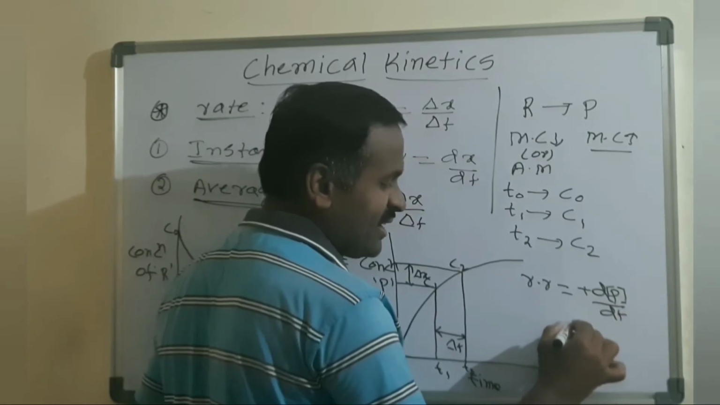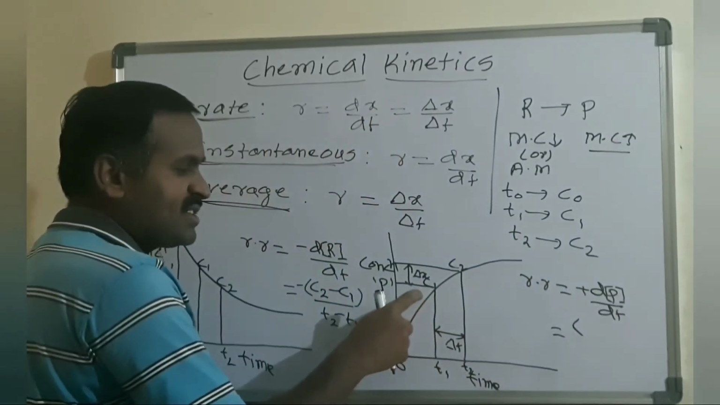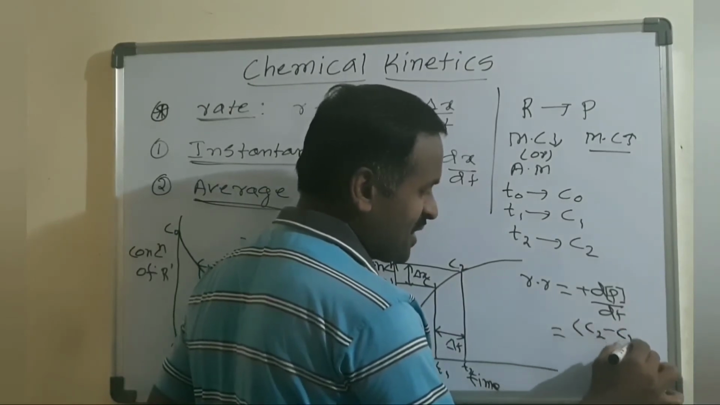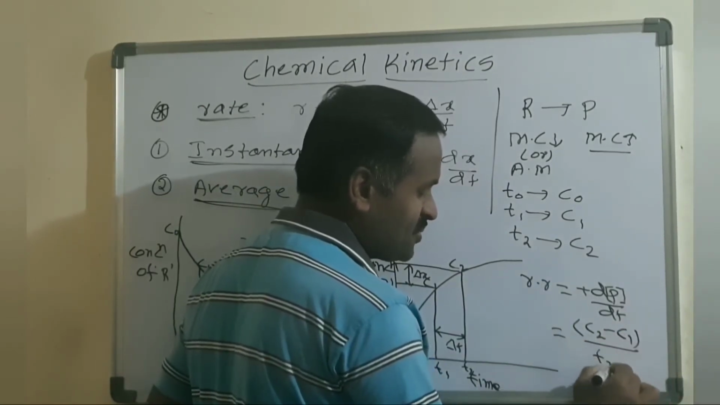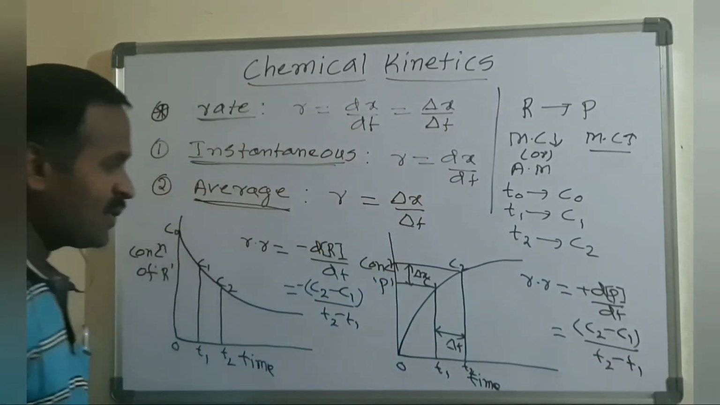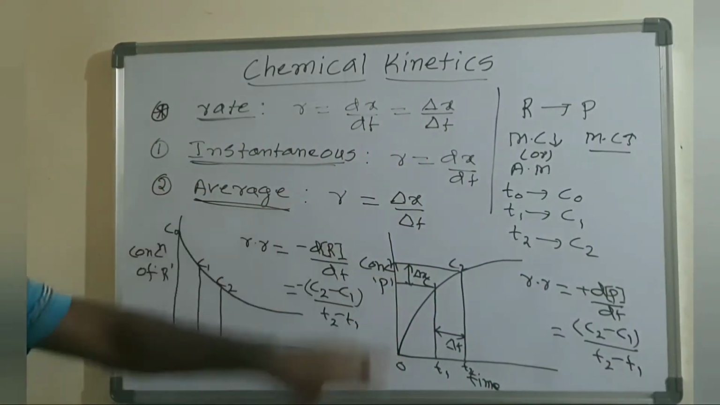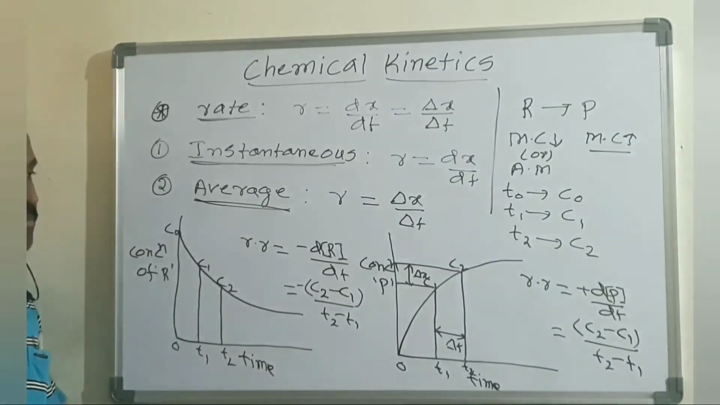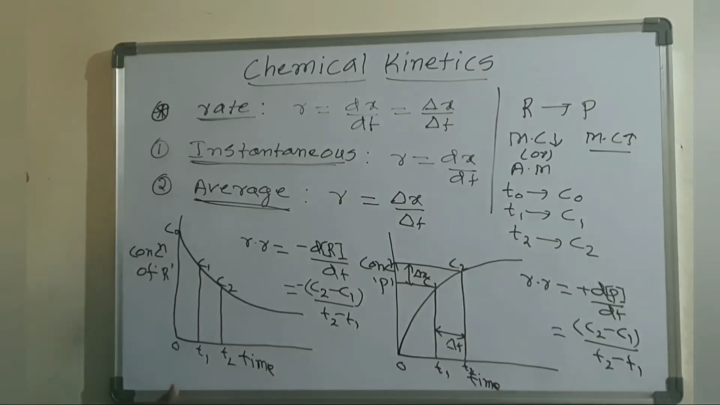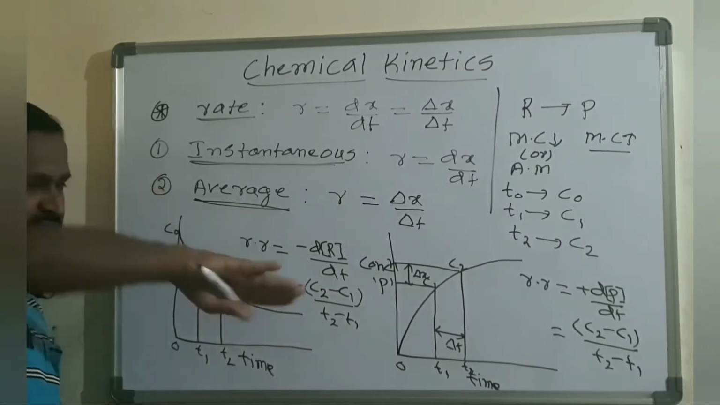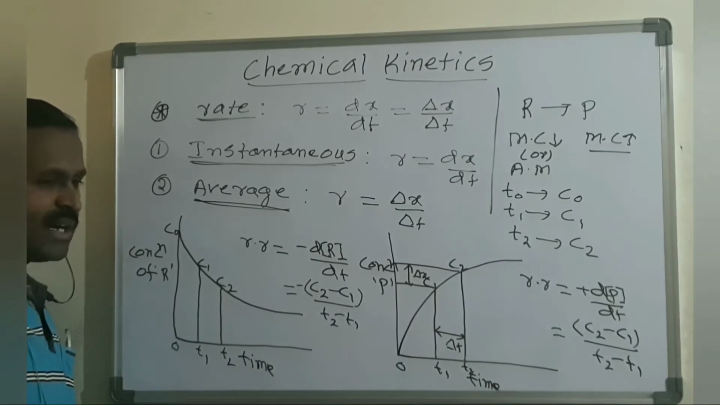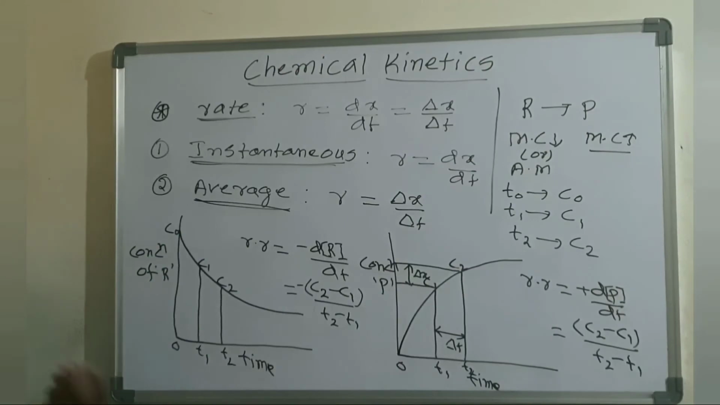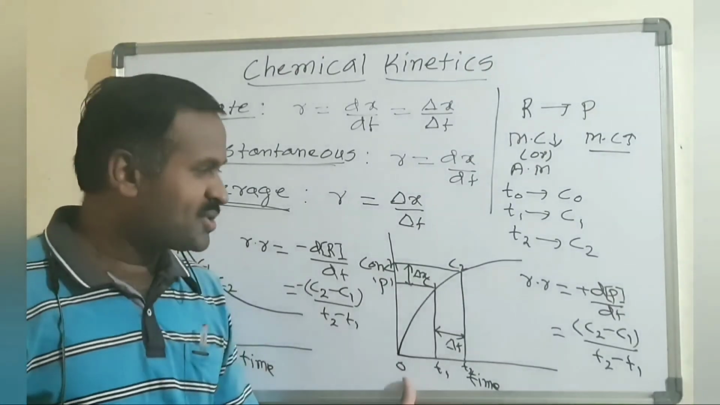So here I can write, concentration initially is a smaller value and finally a higher value, so I can write C2 minus C1 divided by T2 minus T1. This is a concentration of products versus time graph. This is a concentration of reactants versus time graph. As we all know, the concentration of reactants decreases as the reaction proceeds, while the concentration of products increases as time goes on.